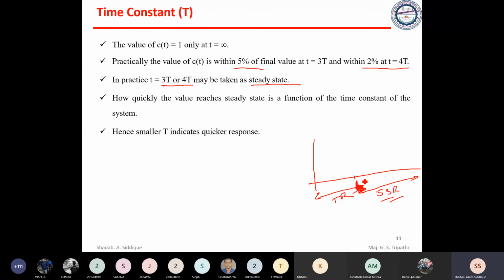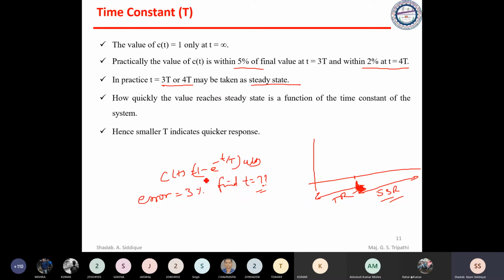Suppose a problem is given to you, and the response given here is c of t equal to 1 minus e to the power minus t by T, times u of t. The problem says error is equal to 3%. Then find the T value. What will you do? Anyone? Please see, error is 3%.